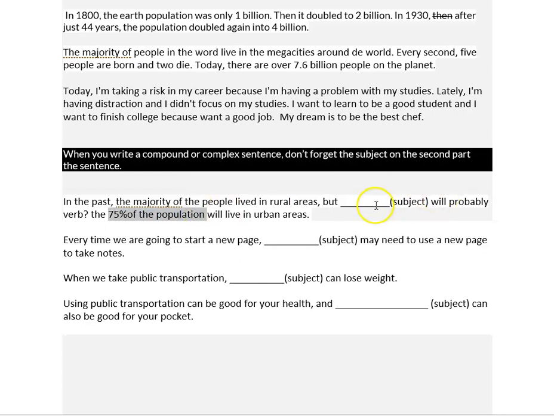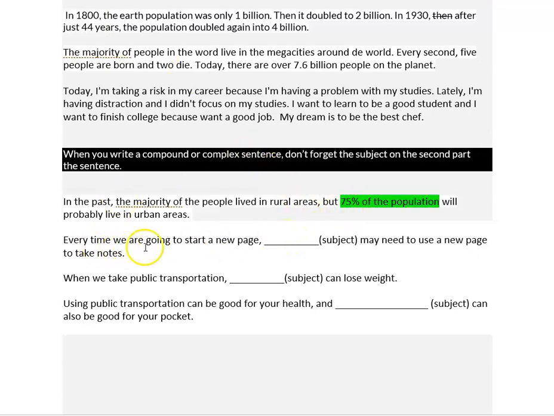So let me move the subject to here. This is who I'm talking about. I'm talking about 75% of the population. The verb should be will probably live. Will probably live in urban areas. So don't forget to always have the subject in the second part of the sentence.